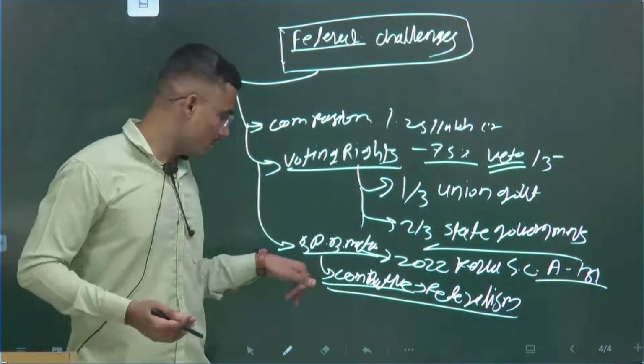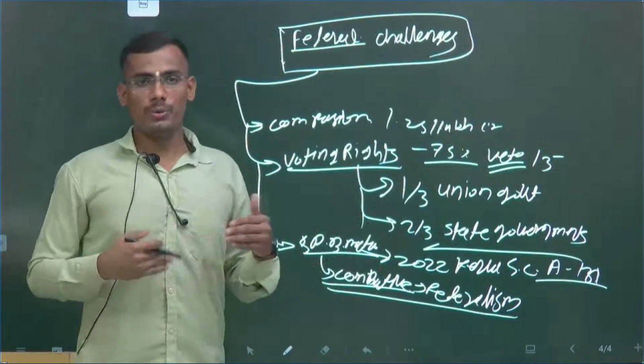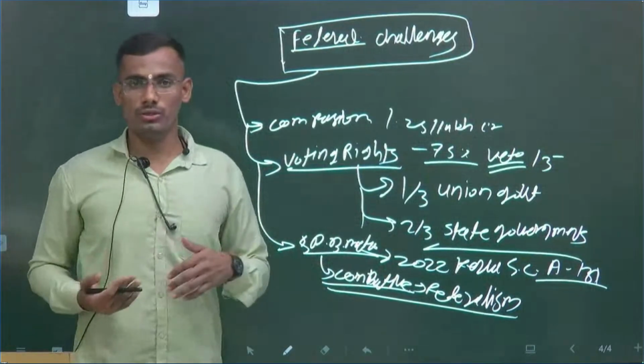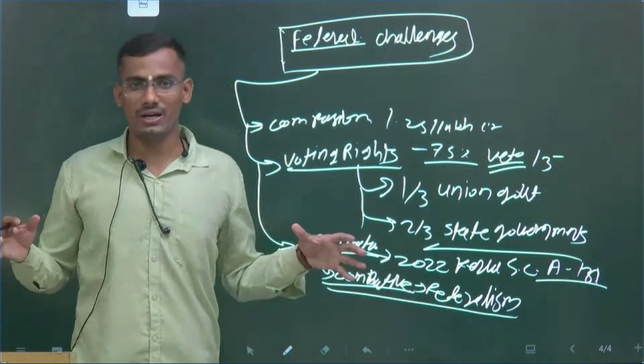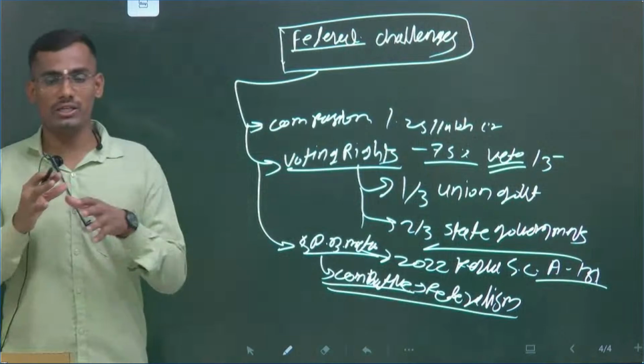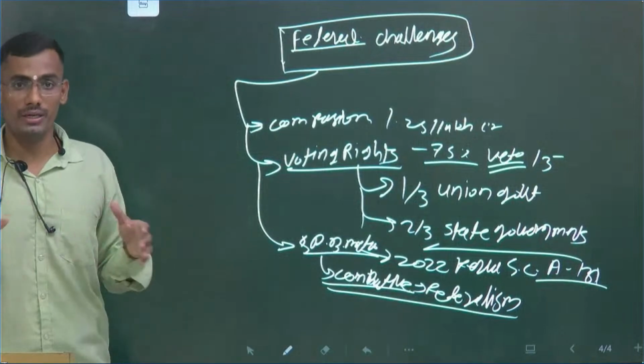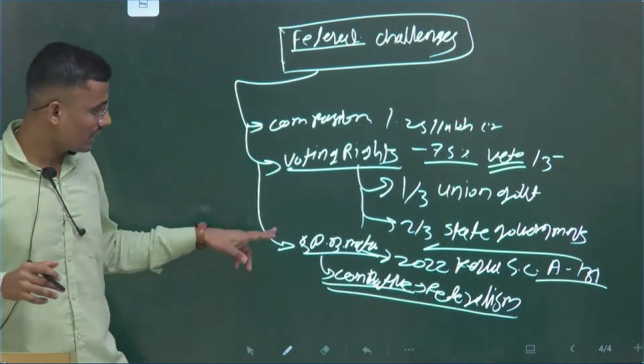Because of this nature, states that are producing and states that are going to sell are competing, combating each other. Earlier there was competition and cooperation, but now they are combating each other. So this is the third issue.